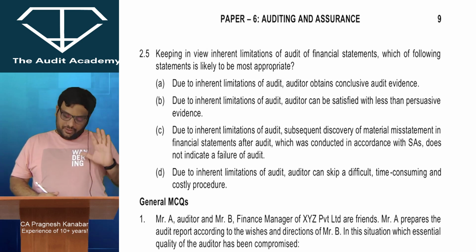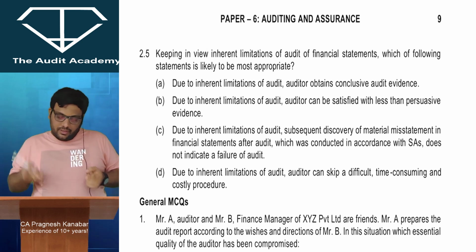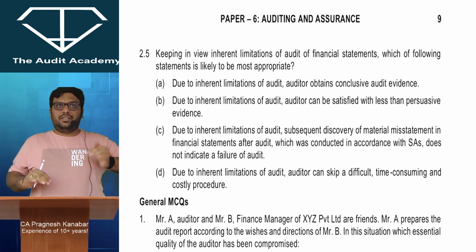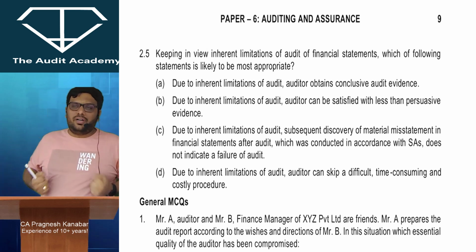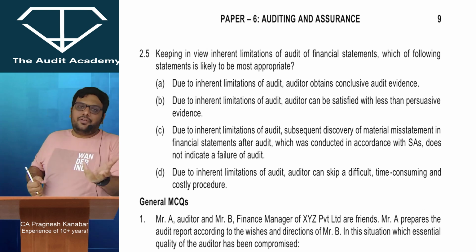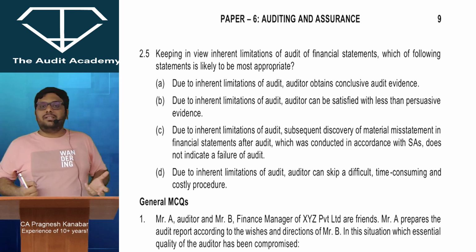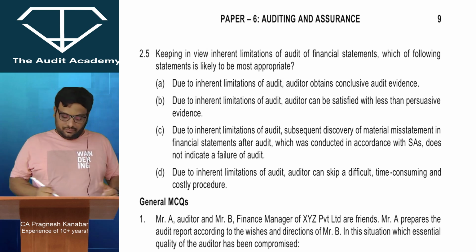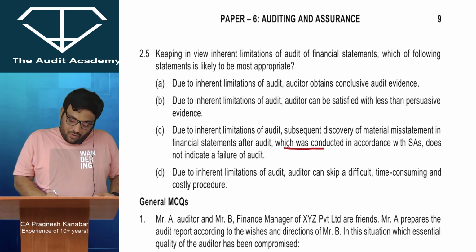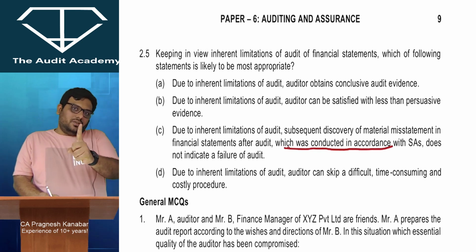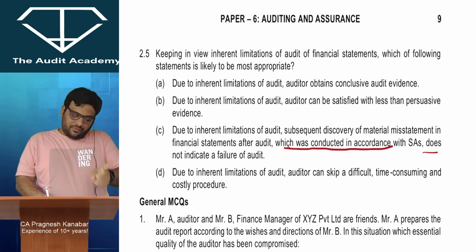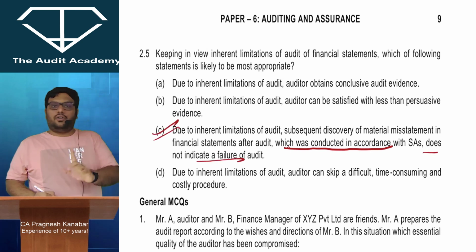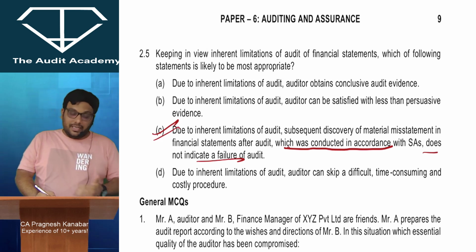Due to inherent limitations of audit, subsequent discovery of material misstatements in the financial statements after audit. So I am suffering from unavoidable inherent limitations. So after my audit is over, there can be some detection of misstatements which I did not detect. But if my audit was conducted as per SA, you cannot point a finger at me. Does not indicate a failure of audit. Proper statement. But let me see the next one also.